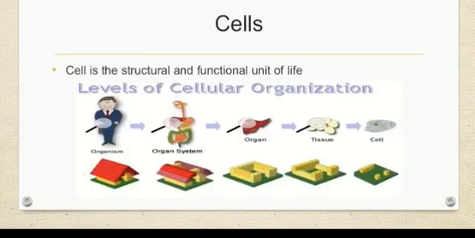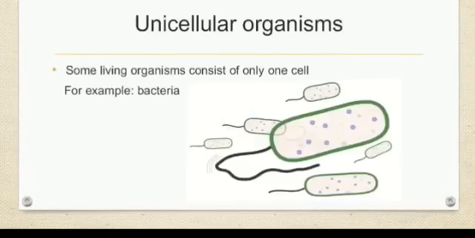Cell is the structural and functional unit of life. As you can see in the picture, the first level is called cell, and when two or more cells work together, they form tissues. When tissues work together, they form an organ, and when organs work together, they turn into an organ system, and when two or more organ systems work together, they result in an individual or organism.